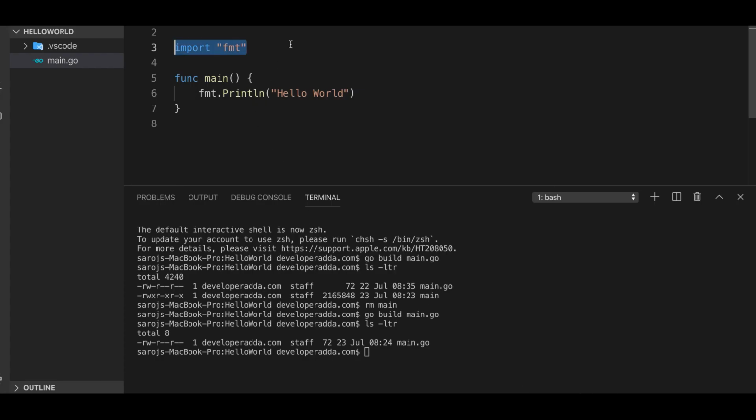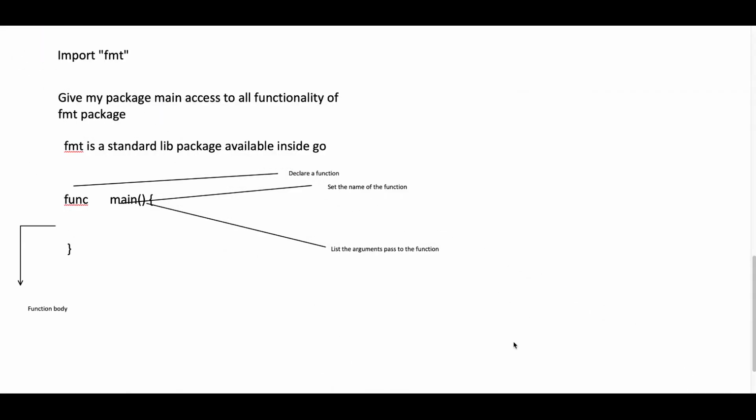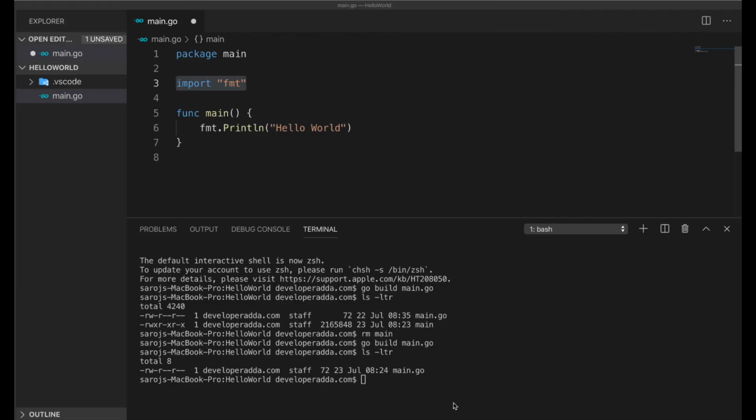So guys, this is all about today's session. In this session we discussed each and every line we wrote: what is the use of package main, what is the use of import, why we are writing func, what is main, what is fmt, all the things. Though it's a teeny application, a teeny program, there are a lot of things we learned.